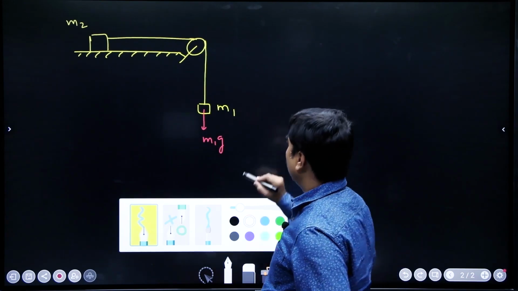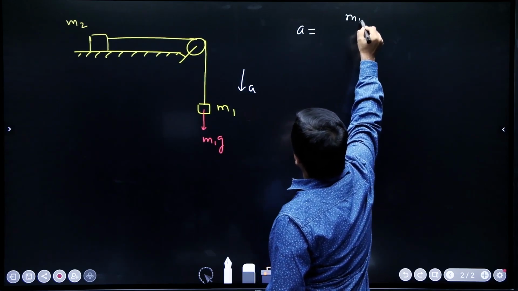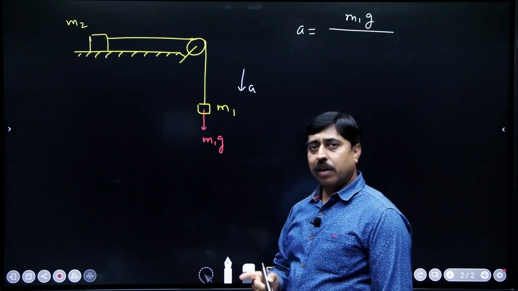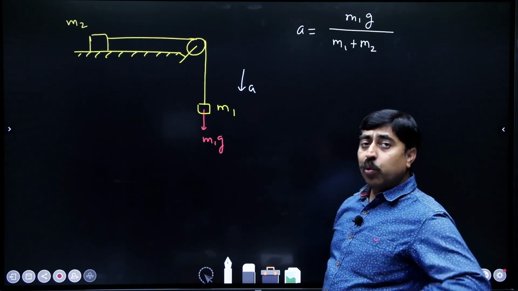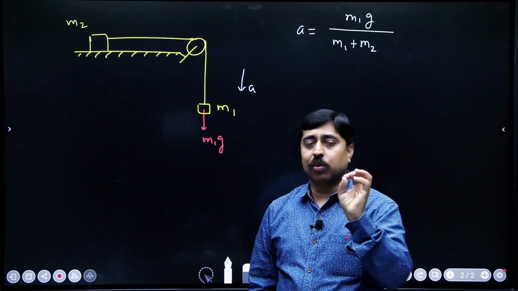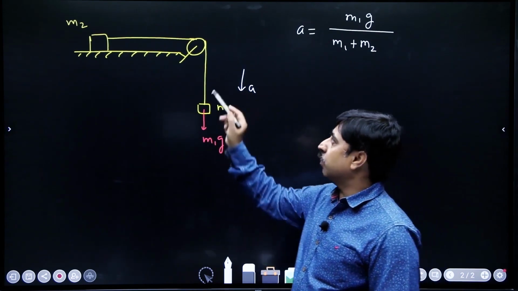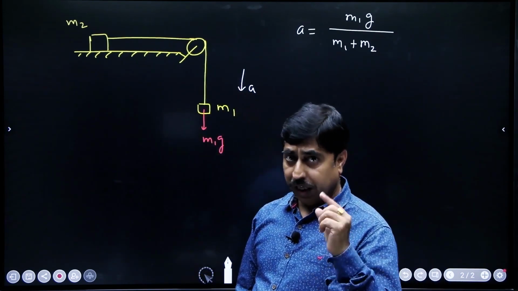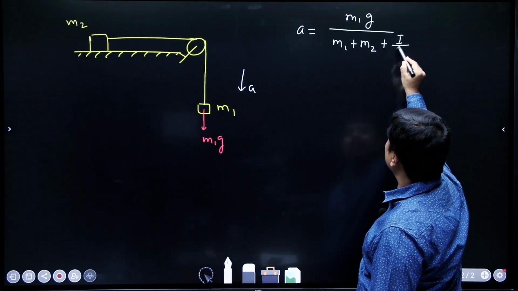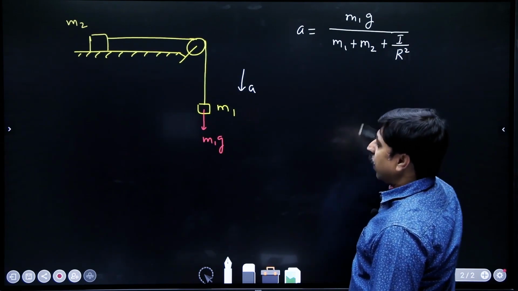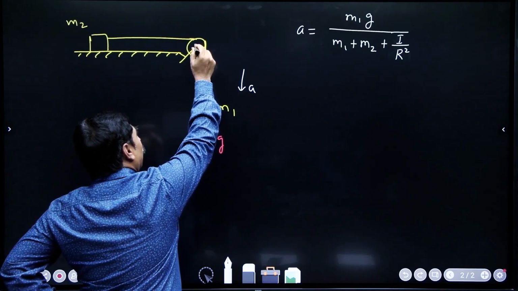So, now this time I will write the acceleration of the system as net force that is trying to run the system, m1g, divided by total mass of the system, m1 plus m2. If the pulley had no mass, if the pulley was light, then this would be the acceleration. The pulley has no inertia. But if this is a pulley which is massive and thread does not slip on the pulley, then again what you need to do is you have to increase the value of inertia. In the denominator add I by r square. What is I? Again, this is moment of inertia of this pulley about this axis.